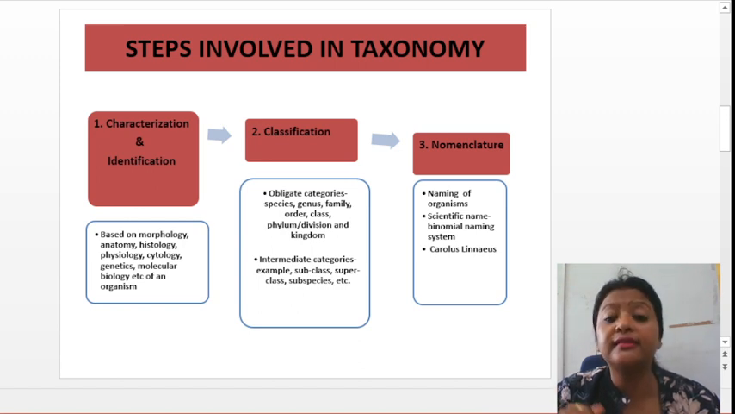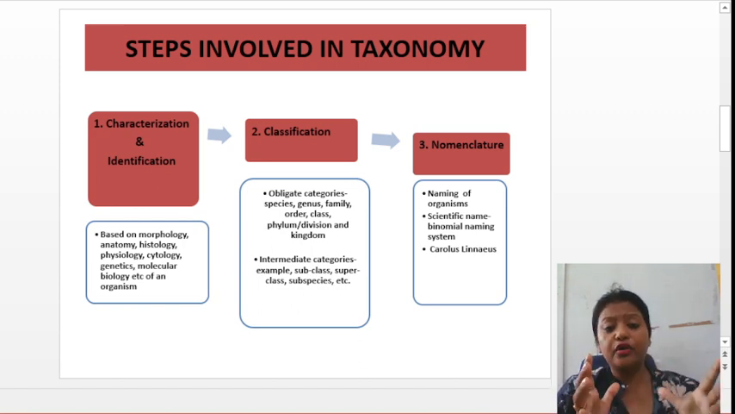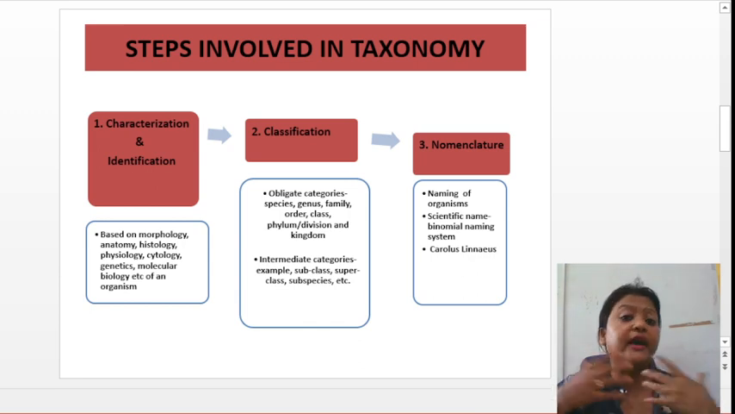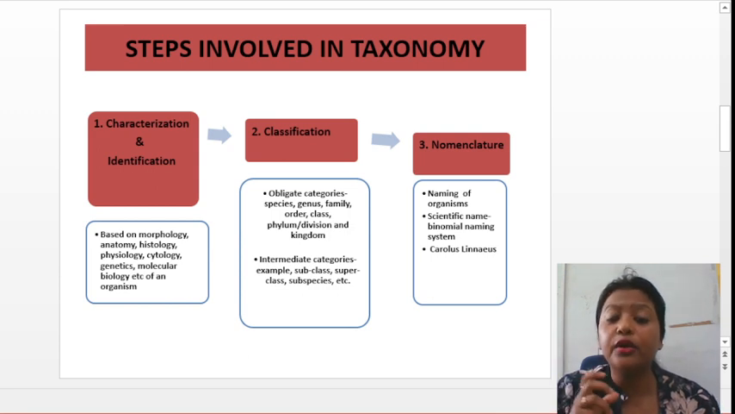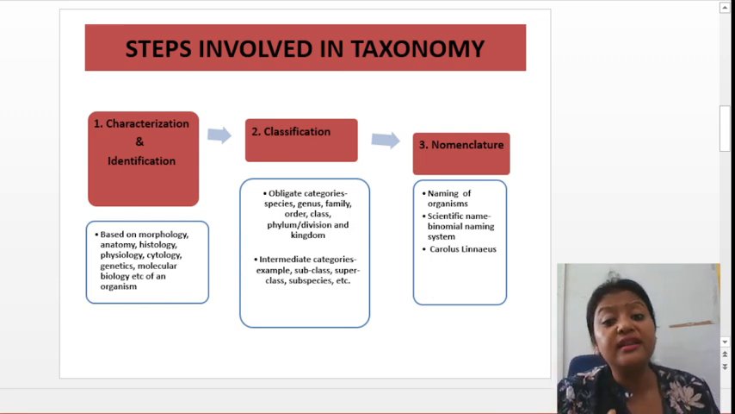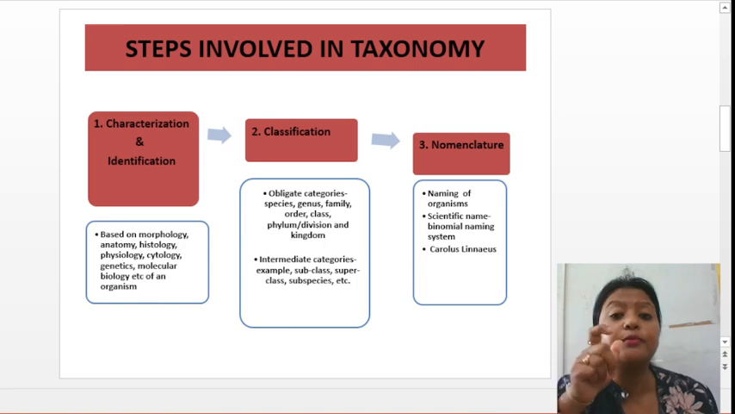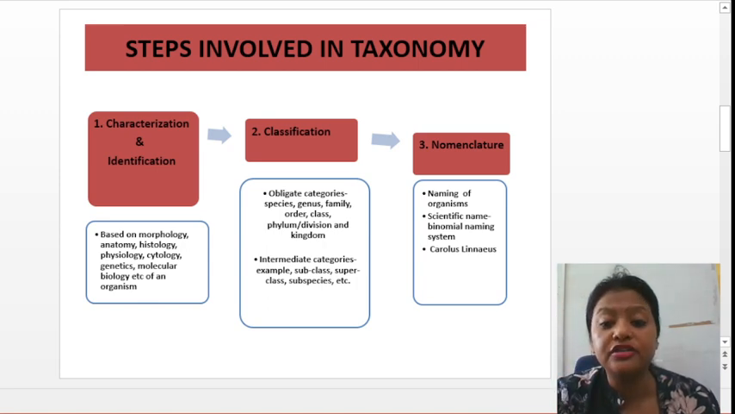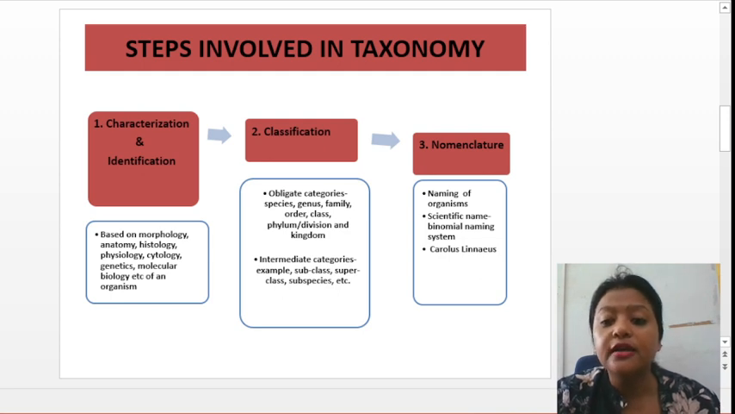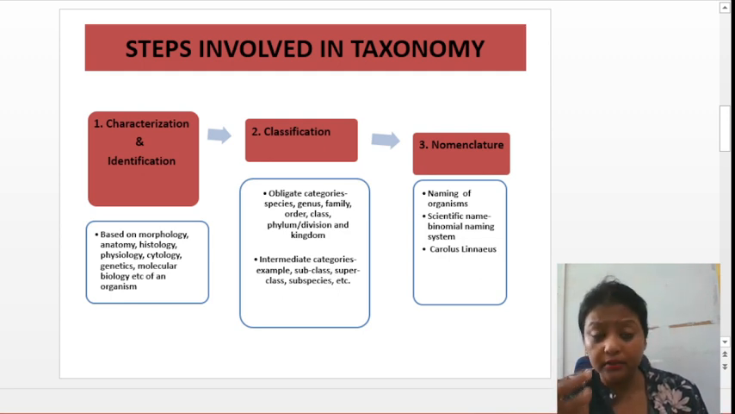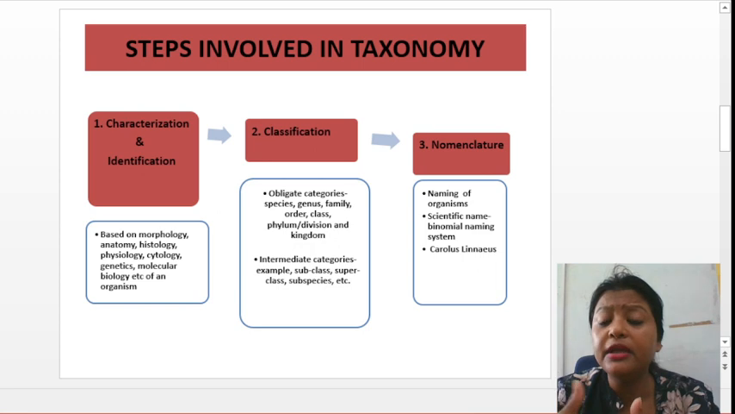Fine. Now last is nomenclature. Once you have identified the organisms, you have described them, then you have classified them into different groups, then you have to name those organisms. You have to give them names. This term comes as binomial nomenclature, which is given by Carolus Linnaeus, father of taxonomy. This is the scientific name, or you can say it's a scientific naming process.